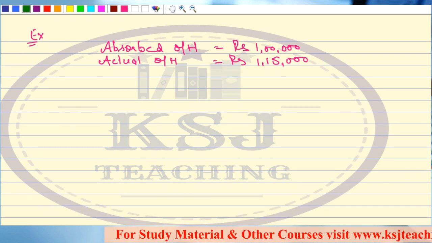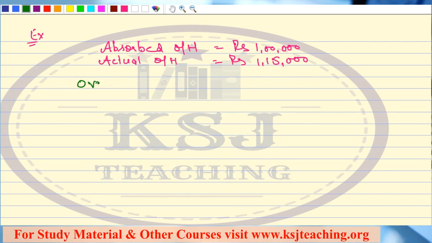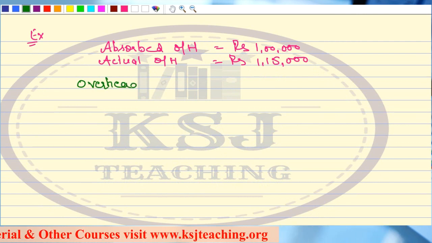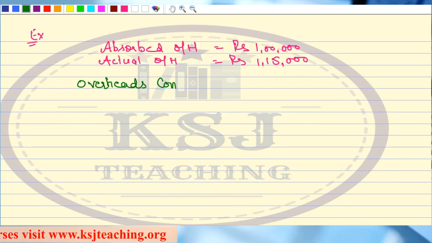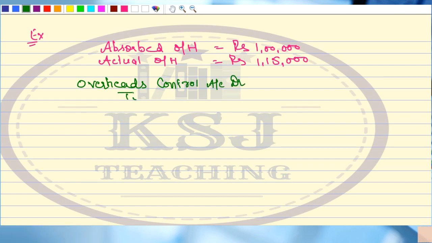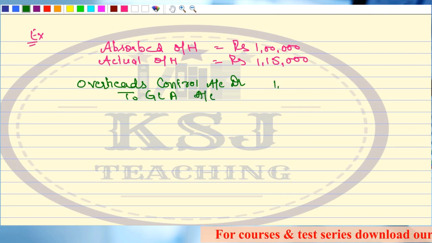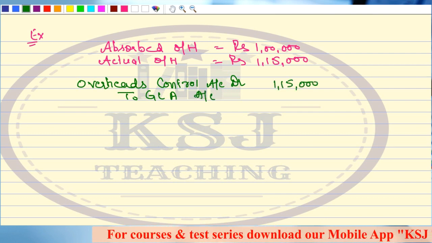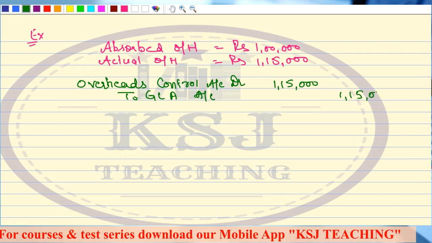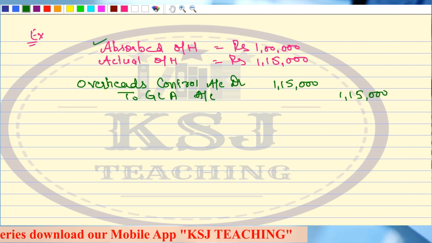What will be the entry? That will be the overheads control account debit to GLA. This is for the actual overheads that have been incurred, right? 1,15,000.